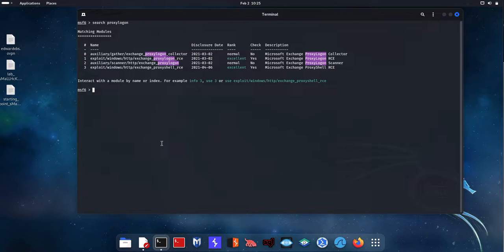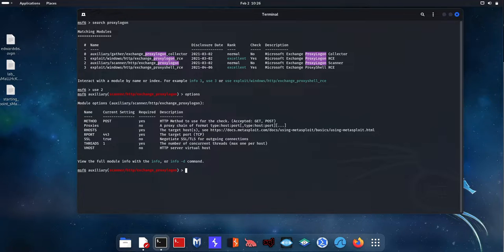So the first thing we have to do is say use 2, and we have to configure the options in this module. Now, the only option that we have to configure is RHOSTS. Now, my lab has a public IP that continuously changes. So at the recording of this video, it will be this IP, and in our next video, it will probably be another IP. So what I do is I can say set RHOSTS, and I'm going to put in the IP address of this vulnerable Exchange server.